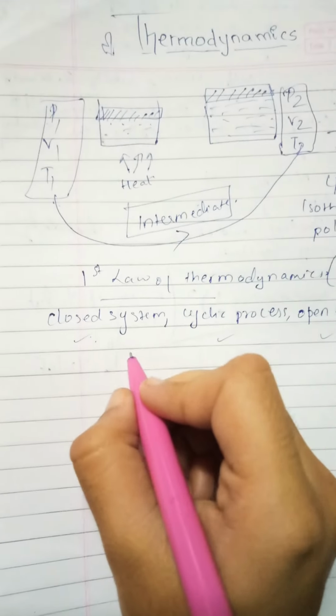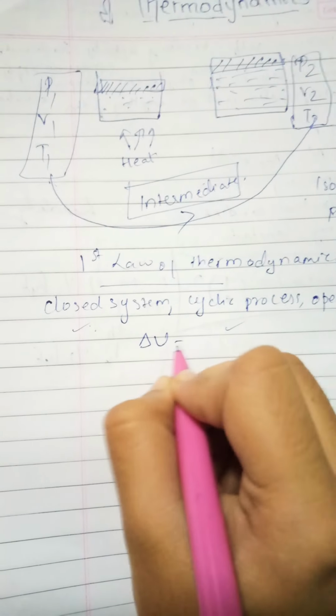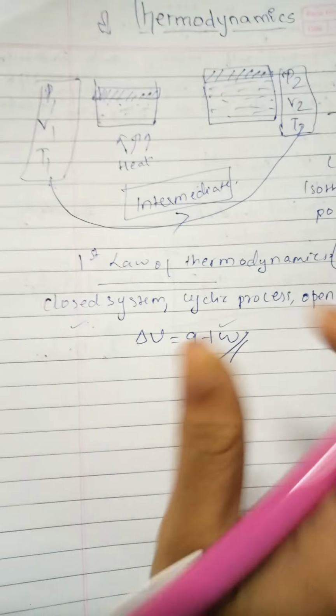In order to explain it in a mathematical way, it is represented as delta U equals Q plus W. I'll come to that. Please just note it. That's it.